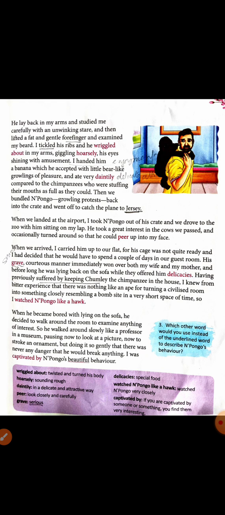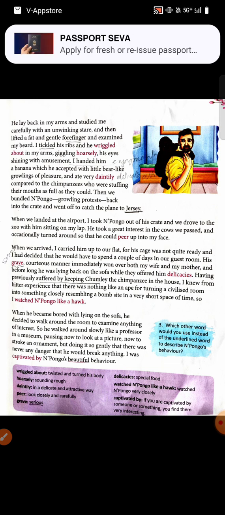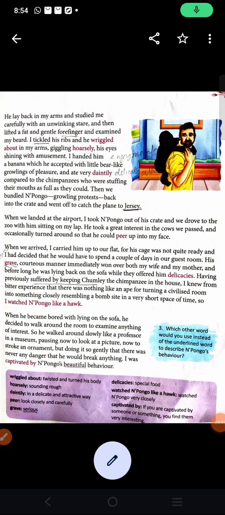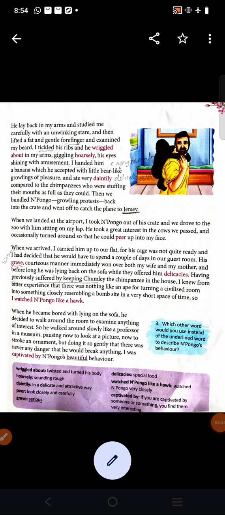His grave, okay, grave means serious. His grave, courteous manner immediately won over both my wife and my mother.